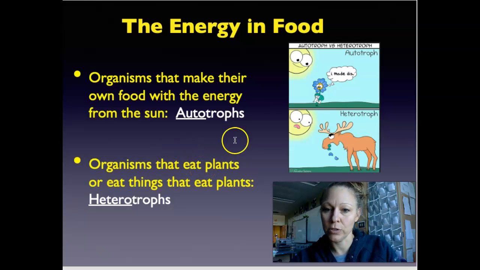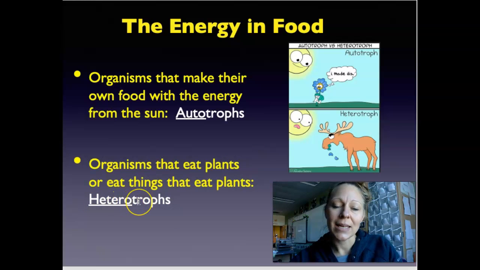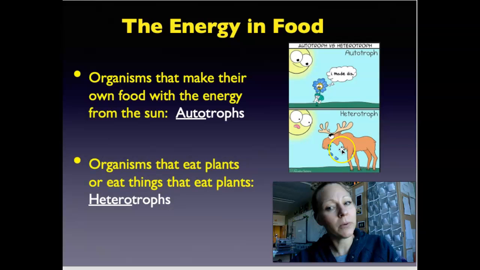The other word that we're talking about is organisms that eat plants, that eat autotrophs, or eat other things that eat autotrophs. So if we look here, here's our autotroph, and then here's the thing that's eating our autotroph. And we would call that a heterotroph. A heterotroph is something that eats something else. So the prefix hetero means other. And so here, this is eating another organism. So this heterotroph is eating the plant. And if somebody were to hunt this moose and eat the moose, well, they'd also be a heterotroph because they're eating the thing that ate the autotroph.